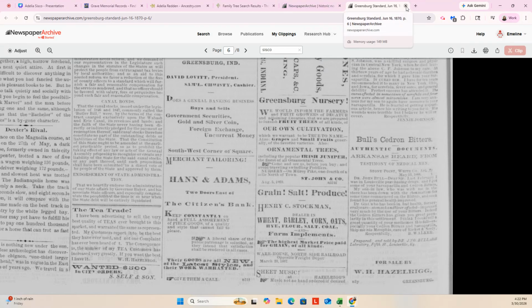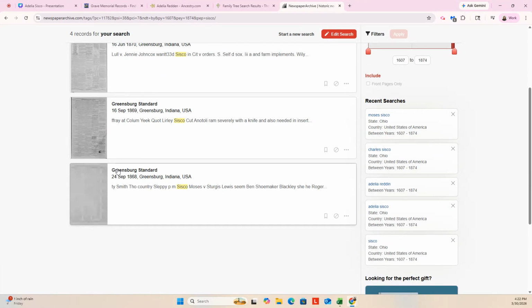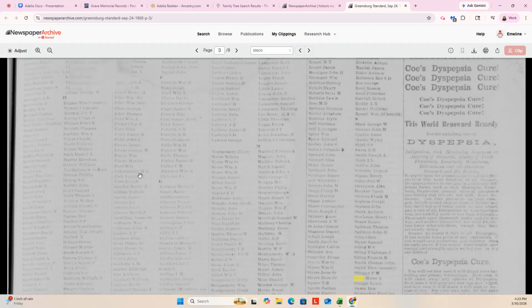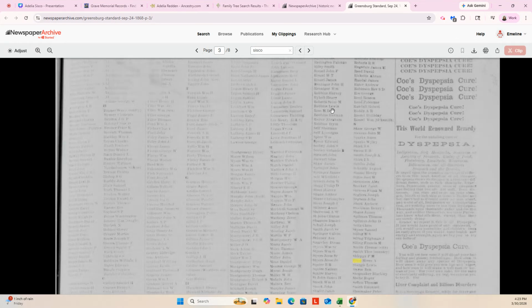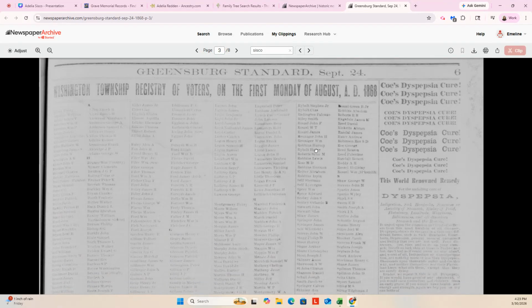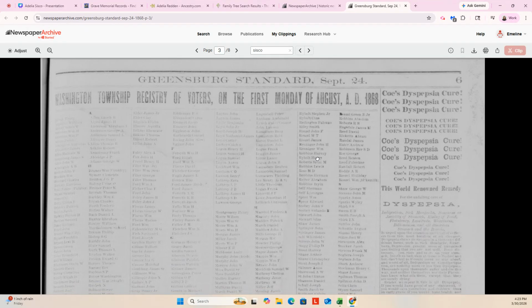All right, we have one more. Let's see what we got. This one was from 1868. Oh, this one says Moses Sisco. So interesting. His dad was in Greensburg. Moses A. Sisco. I think he had a brother. I think one of the census said he had a brother, Moses, possibly.